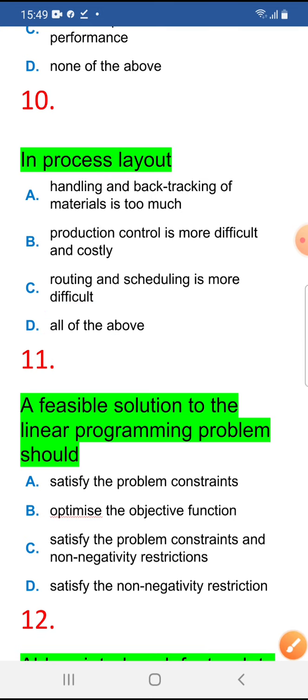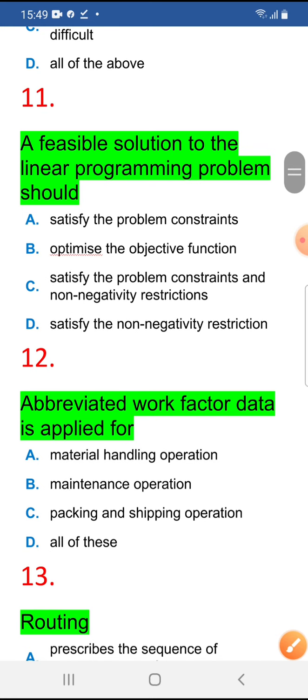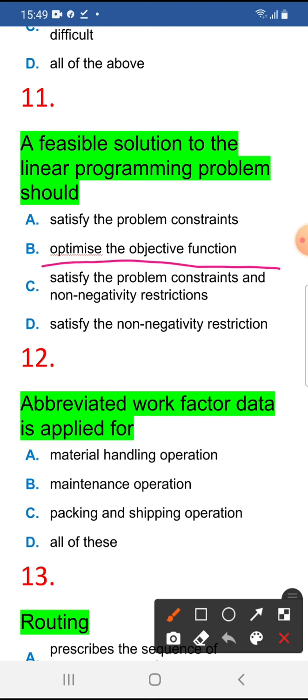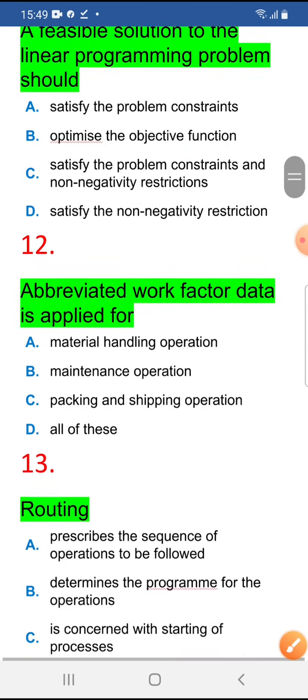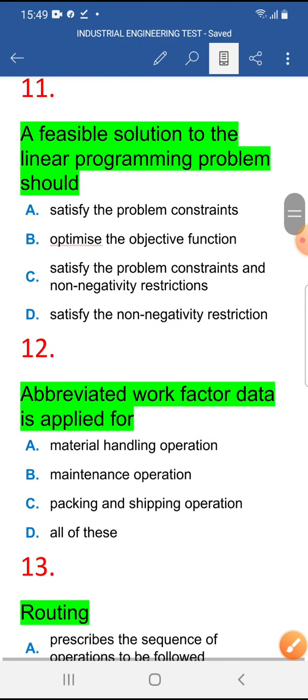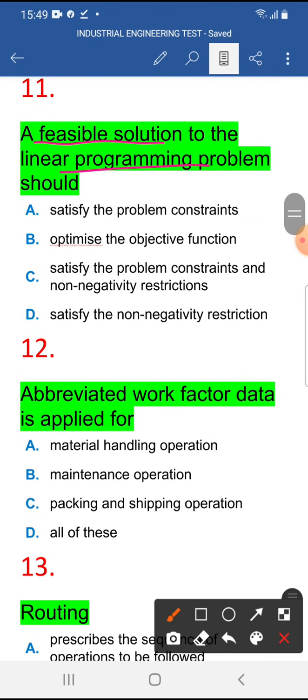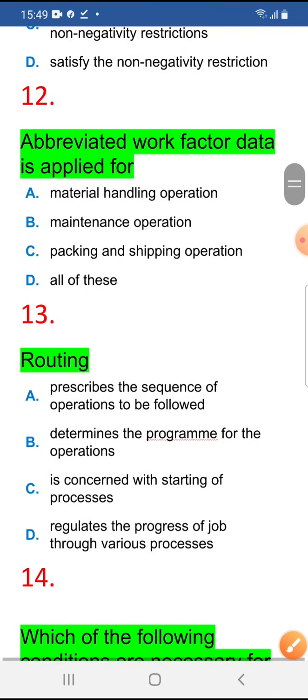Okay. Next. For a feasible solution, a linear programming problem should, what does it have to do? Satisfy the problem constraints and non-negative restraints. So C is the correct answer for this question. This is for the feasible linear programming problem. So C.